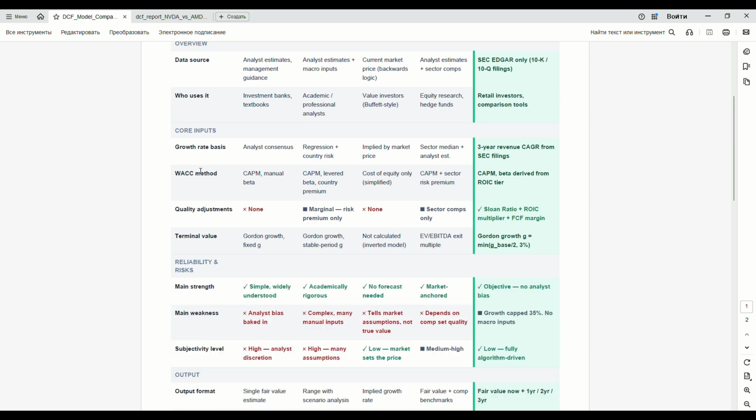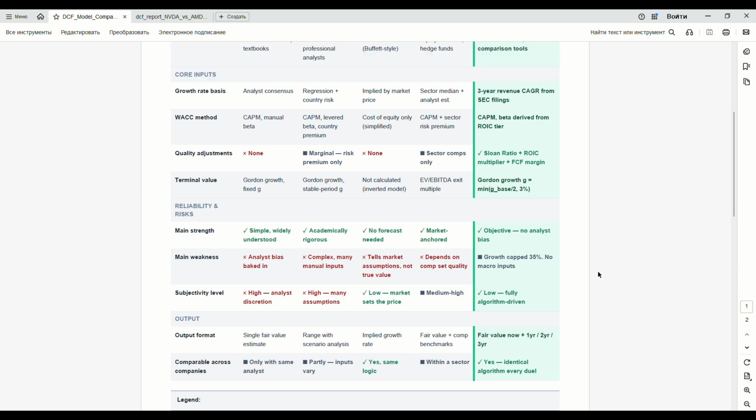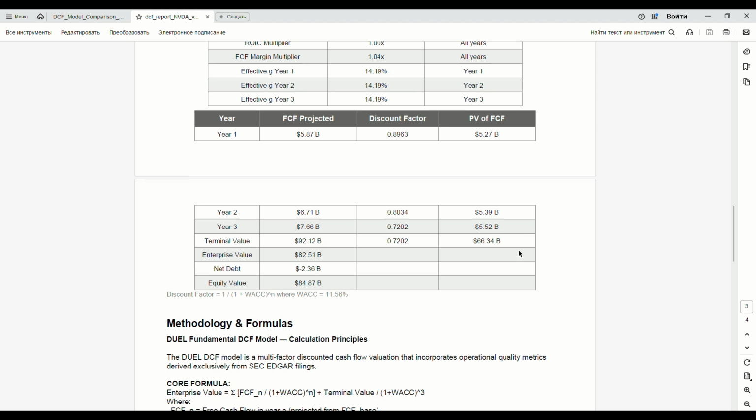The WACC, the discount rate, is calculated using CAPM, but instead of using a published market beta, the Duel model derives beta from the ROIC tier. High ROIC means lower operational risk, lower beta. Low or negative ROIC means higher risk, higher beta. This makes the discount rate responsive to the actual business quality, not just to stock price volatility. And critically, the algorithm is identical for every single company. NVDA and AMD run through the exact same logic. That makes comparisons meaningful, not just numbers on a page.